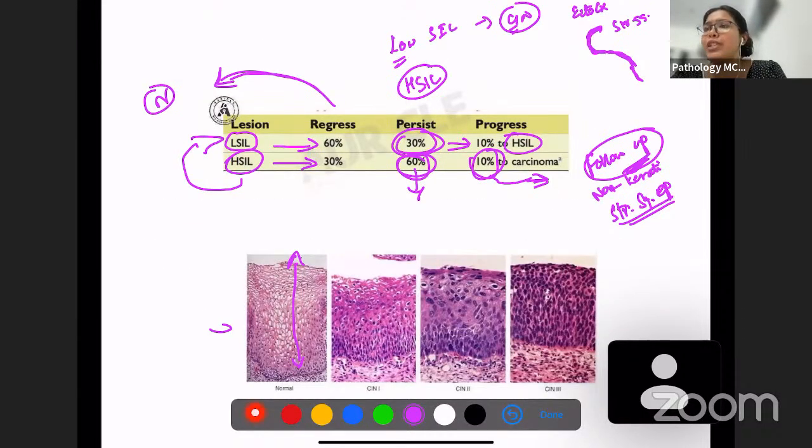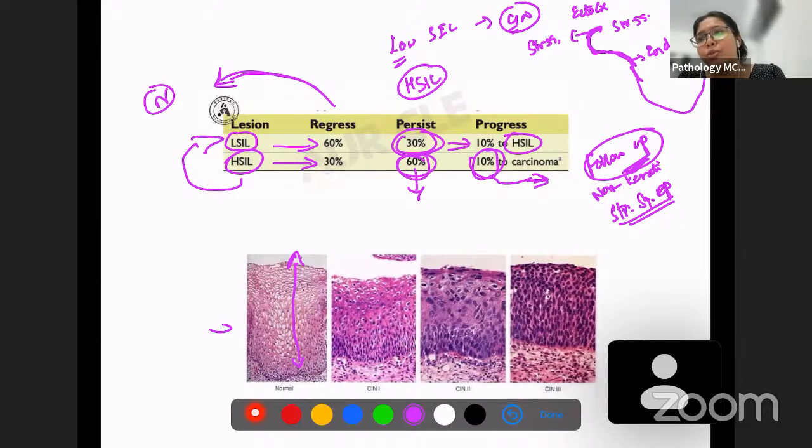There is an ectocervix which is lined by stratified squamous epithelium, and then there is an endocervix, which is the internal part of cervix, which ultimately becomes a part of the uterus. The endocervix is lined by columnar epithelium. So there has to be a zone where the squamous epithelium is transitioning into the columnar epithelium.